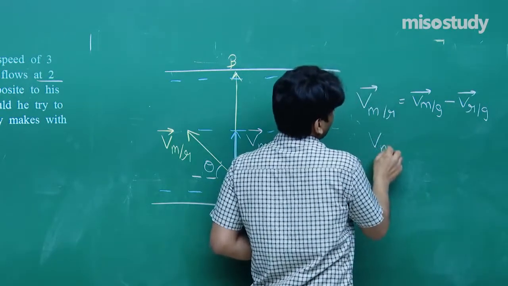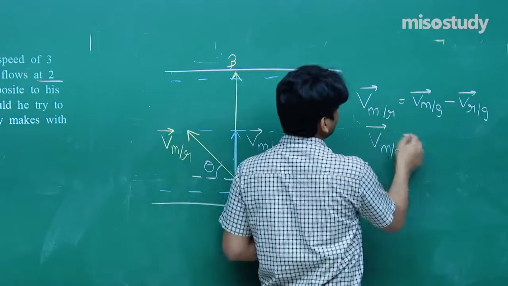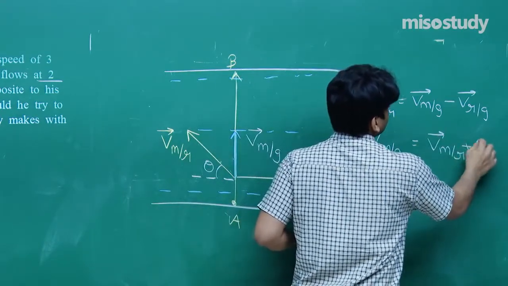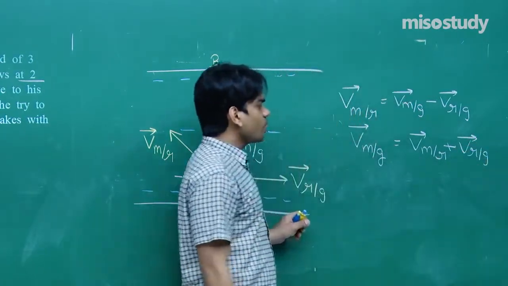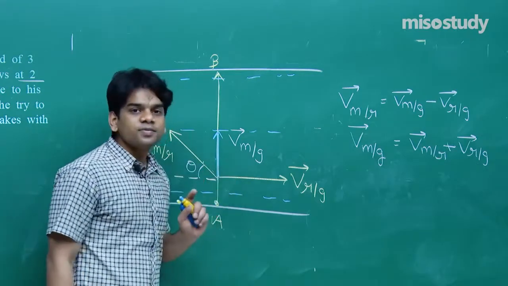So velocity of man with respect to ground is velocity of man with respect to river plus velocity of river with respect to ground. That is, it is the vector sum of this and this.